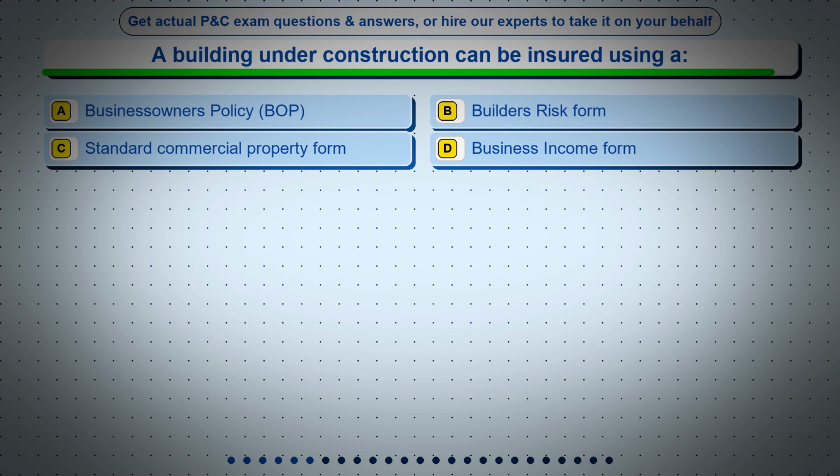Question 6. A building under construction can be insured using a. Option A, business owner's policy, BOP. Option B, builder's risk form. Option C, standard commercial property form. Option D, business income form.